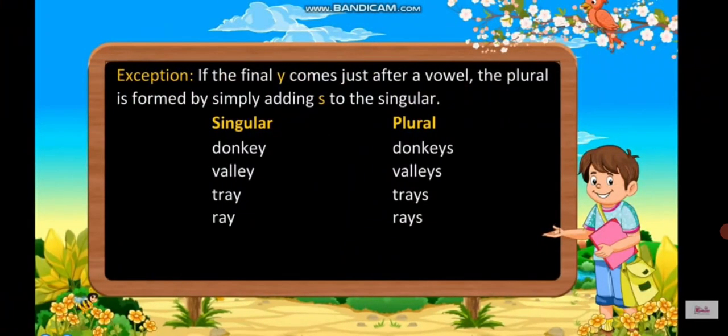Donkey, donkeys, valley, valleys. See, it's ending with Y and before that vowel E is coming. That's why S is added. Tray, trays, ray and rays.